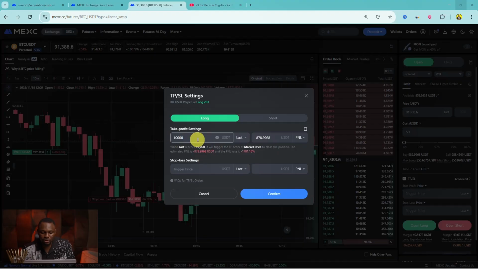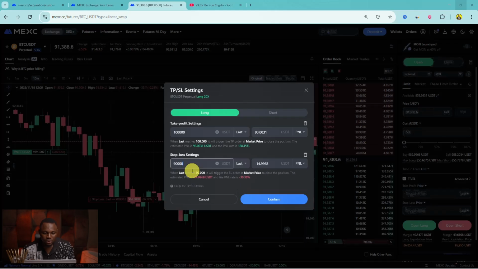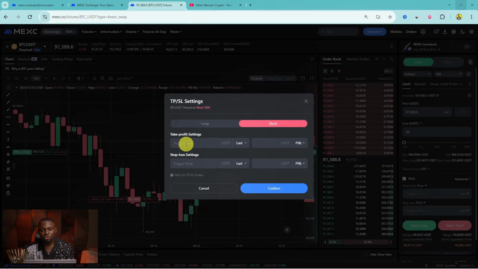So in this case, right here, let me just go for 90. So you can see my losses. So this is the stop loss. Now, one simple thing I want to share with you, if you are taking a long position, your take profit should be higher than your current market price or limit price. If you are taking a short position, your take profit should be lower than your market price or your limit price, as in the case of limit order.